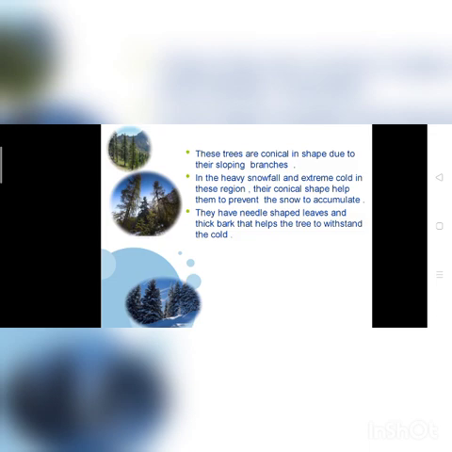It prevents the snow from accumulating on its body, so it can survive easily. It also has needle-shaped leaves and thick bark that help protect it from the severe cold.